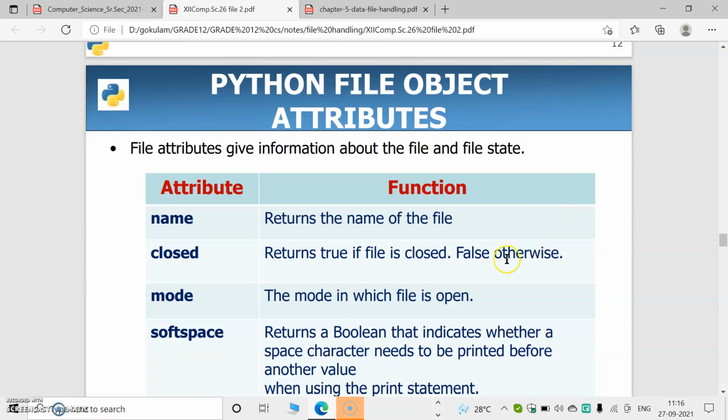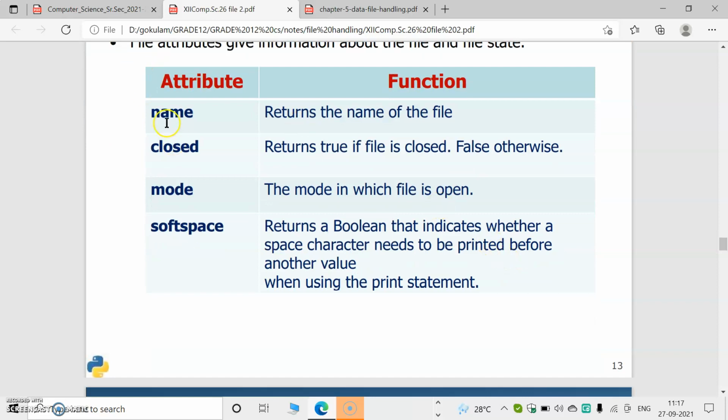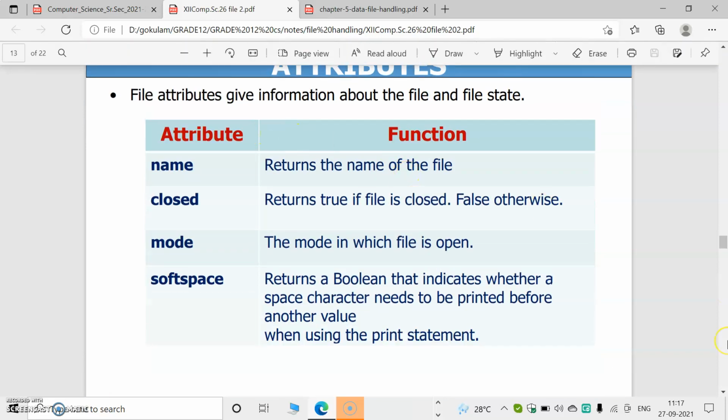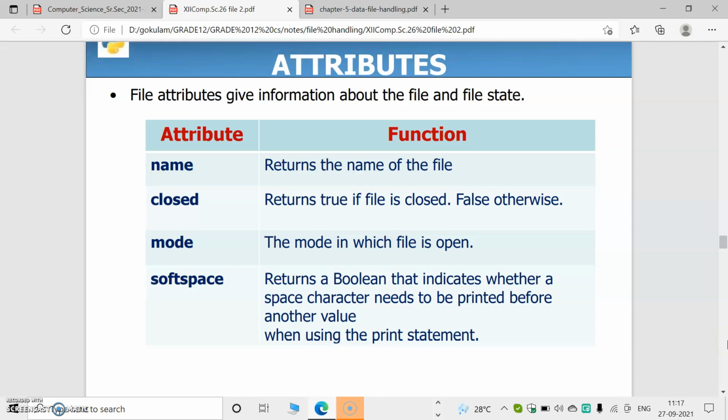Some Python file object attributes are there. Name: as the name implies, it returns the name of the file. Closed returns a Boolean value; Boolean means either true or false. It is used to check whether the given file is closed or not. After use, we will close the file as f.close.